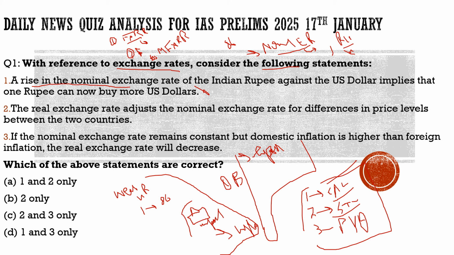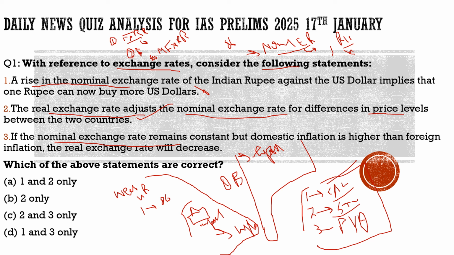Then the second statement says the real exchange rate adjusts the nominal exchange rate for differences in price levels between the two countries. 100% correct. It is related to the purchasing power of the currency. Then the third statement says if the nominal exchange rate remains constant. Suppose this nominal exchange rate remains constant, it is 70, nothing changed with it, but domestic inflation is higher.